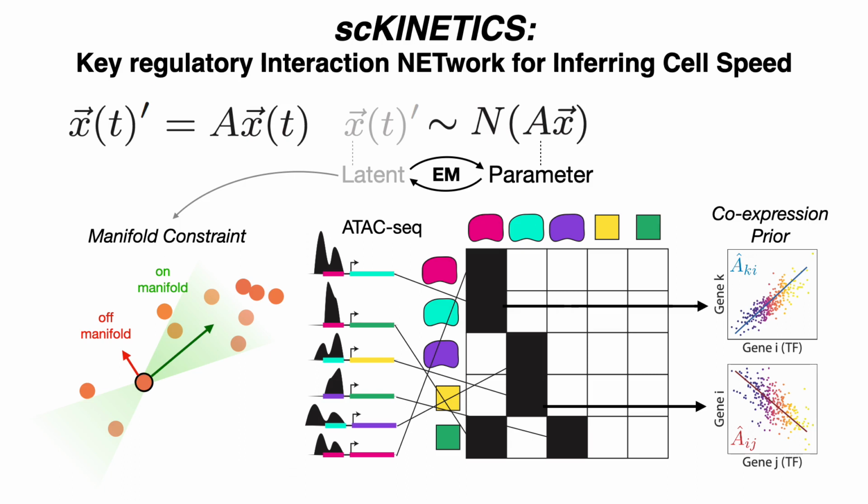scKINETICS is the first algorithm, to our knowledge, to use this manifold level data as prior information constraining velocities up front in velocity inference, although it has been used in the past for post hoc refinement of velocities in methods such as CellRank.